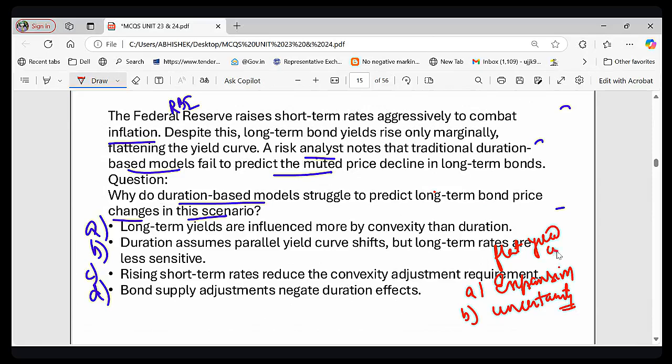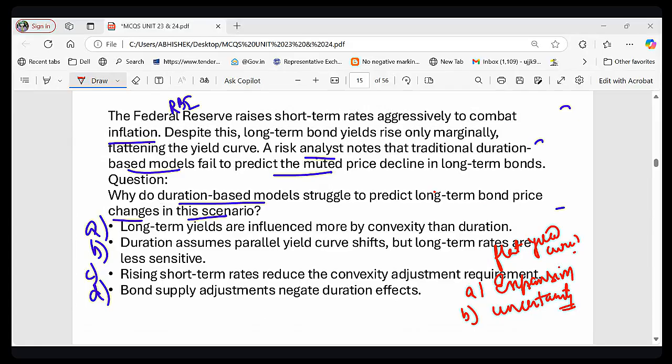Do you understand the meaning of flat? When we say our yield curve is flat, does it indicate expansion, or does it indicate uncertainty or slowdown? The correct answer is that it indicates economic uncertainty or economic slowdown, because investors expect slower growth, so the long-term yield does not rise much.